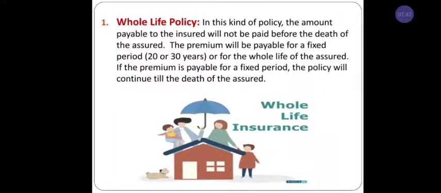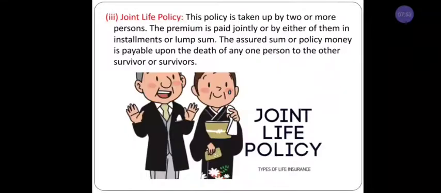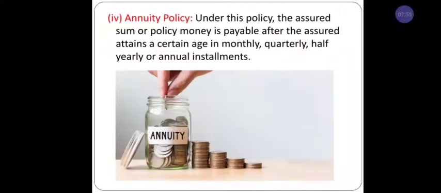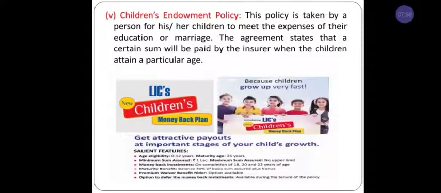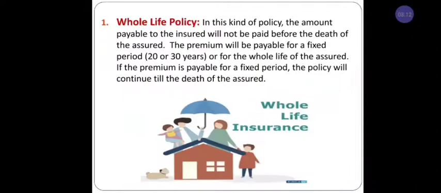First one, we have whole life policy. Second one, endowment life assurance policy. Third point, joint life policy. Fourth one, annuity policy. Fifth one, children's endowment policy. These are the 5 types of life insurance policy. Let us discuss each and every one in detail.